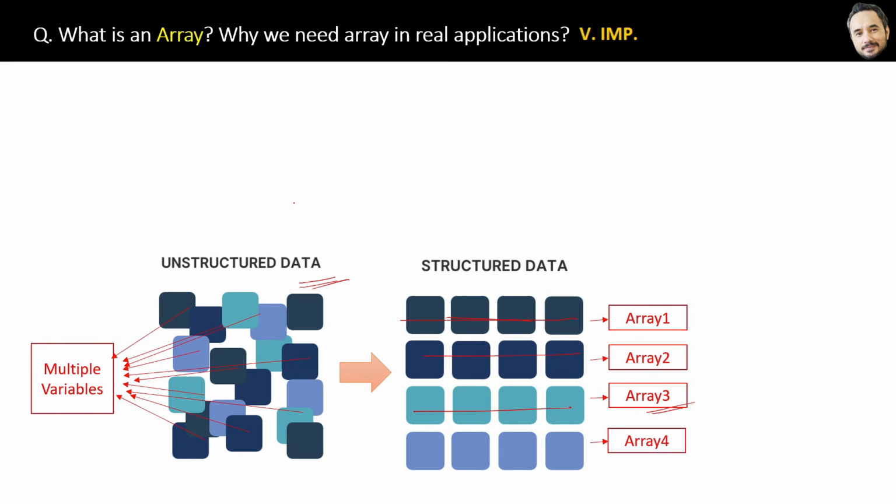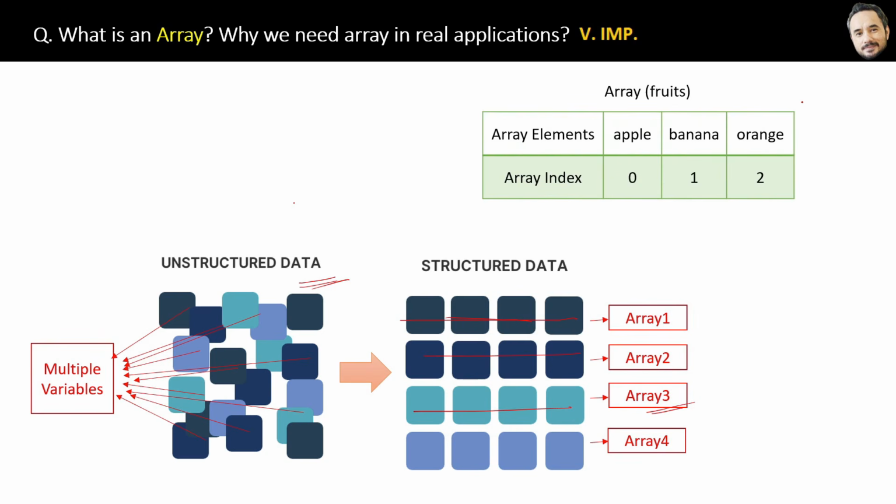And yes, you can put one category of data in one array. For example, this is an example of the arrays. These fruits, this is a category. Now in the array elements, you will have apple, banana, orange, and the array index will be 0, 1, 2. So what is array index? Index is like the location of the element in an array. Index generally starts from 0 and then it is 1, 2, 3, 4 and so on, depending on the number of elements you have in a single array. So great, that is the brief idea of an array.